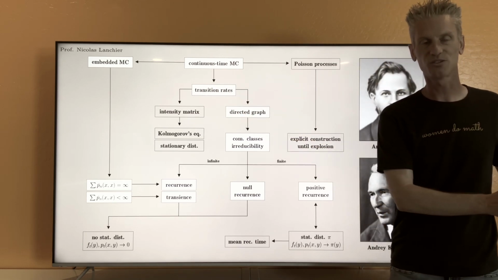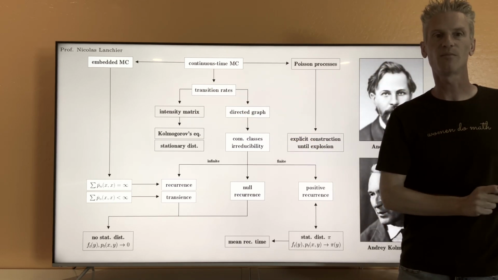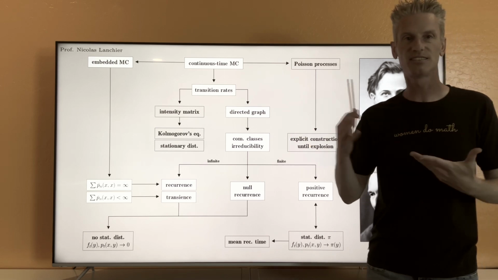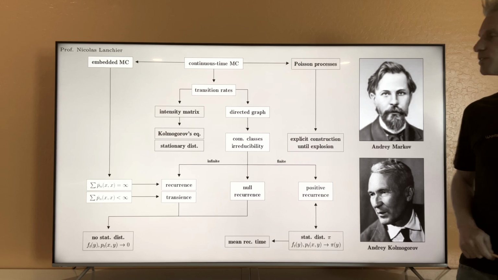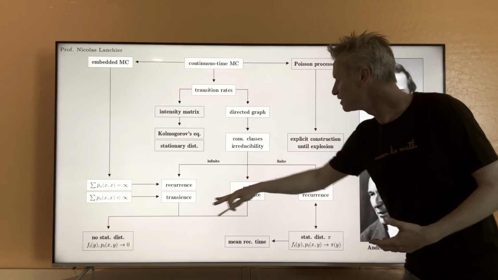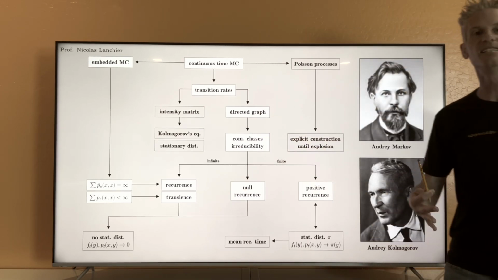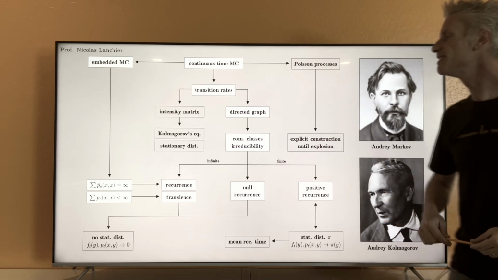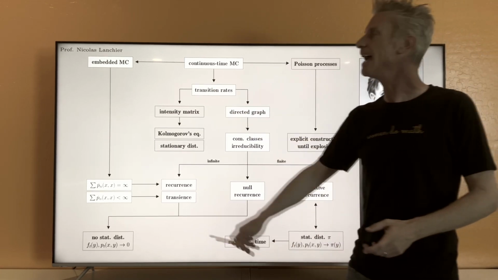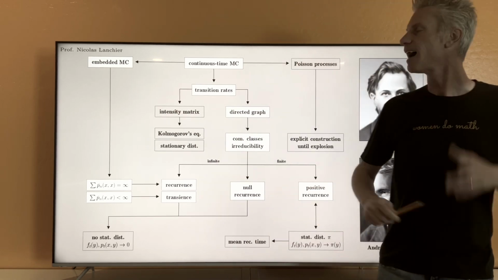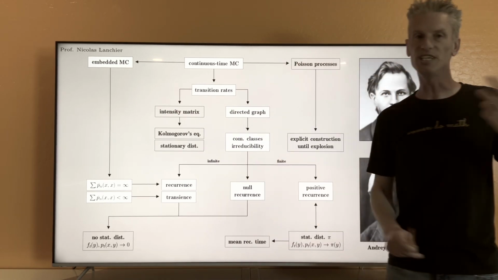That was an important ingredient for discrete time Markov chain. This notion now disappears, but those ones are still important. So after defining all those notions, we'll see that's a very easy result, that in fact, the continuous time Markov chain and its embedded Markov chain have the same communication classes.